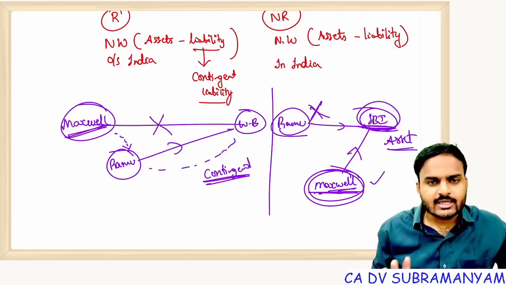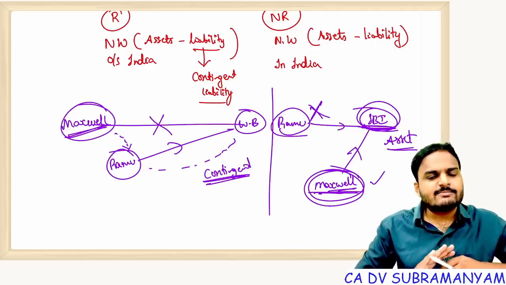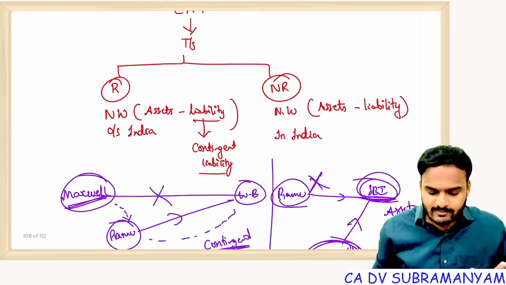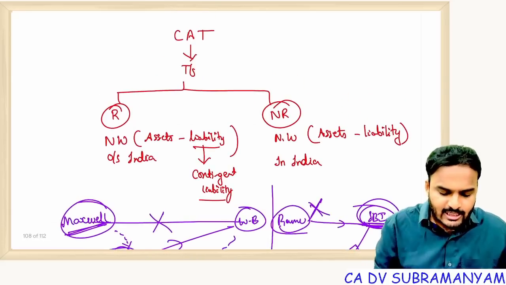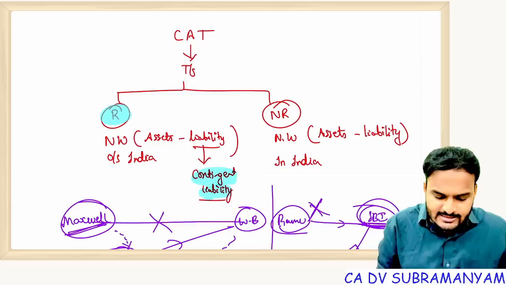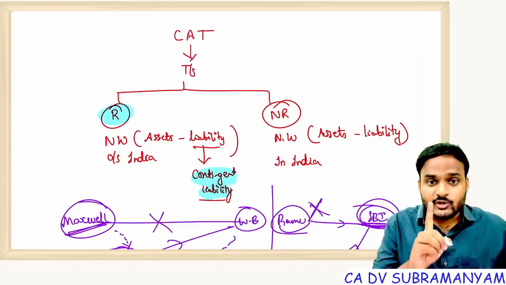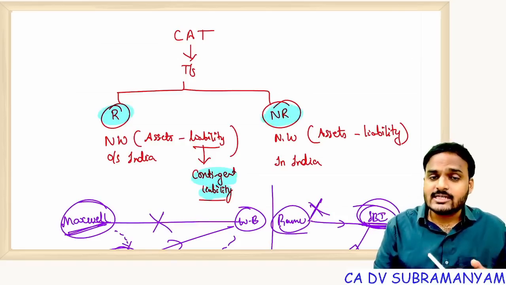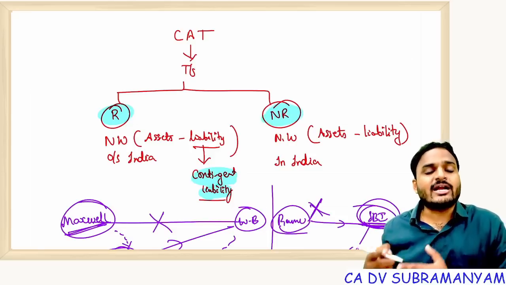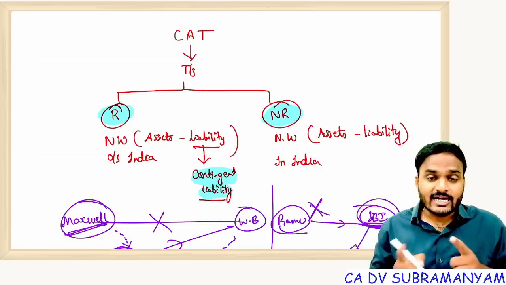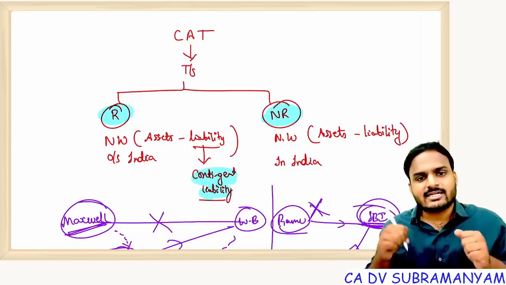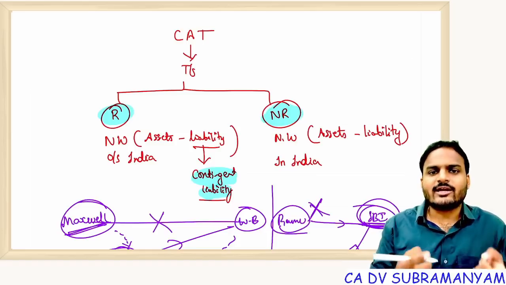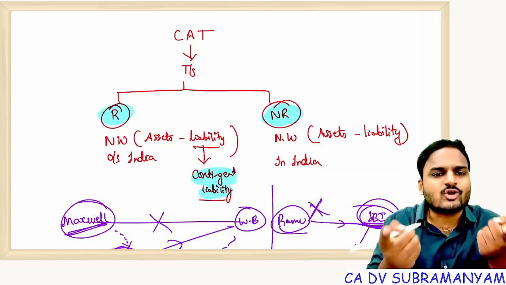As per our country's prudence concept, anticipate all future losses but don't anticipate future profits, correct? That's why we recognize contingent liabilities of residents and we don't determine contingent liabilities of non-residents. Why? A non-resident's liability is, from our country's point of view, an asset. Contingent liability means contingent asset here, so we don't consider contingent assets. That's why from the non-resident's point of view, the contingent liability point is not there.